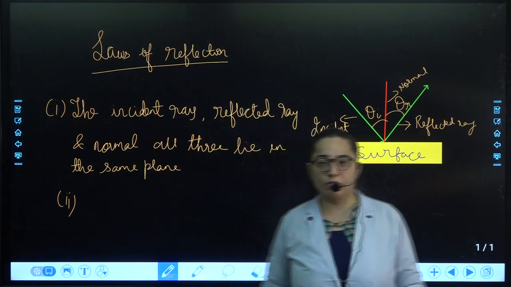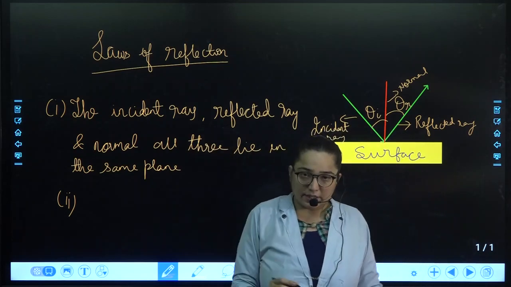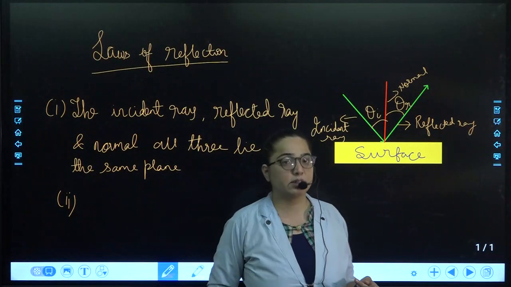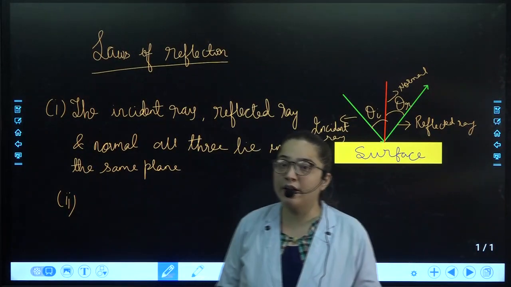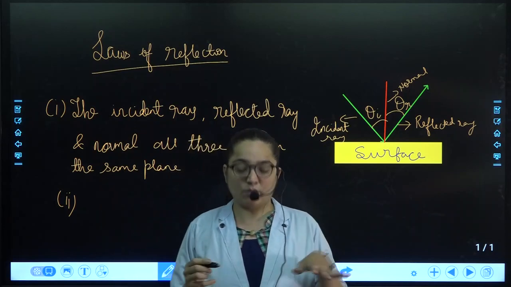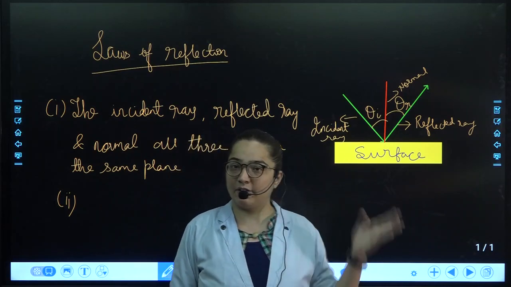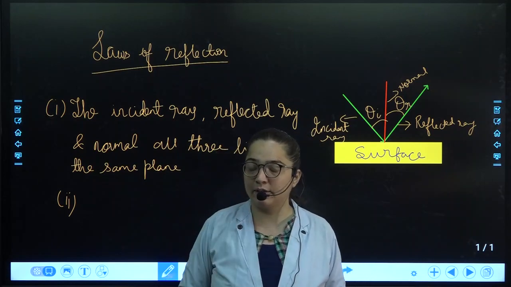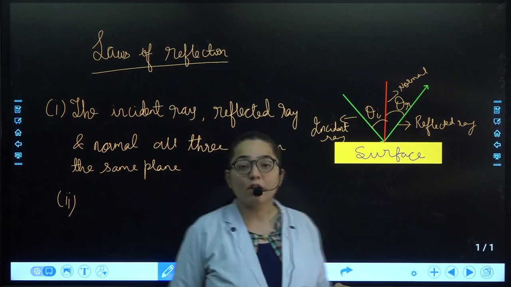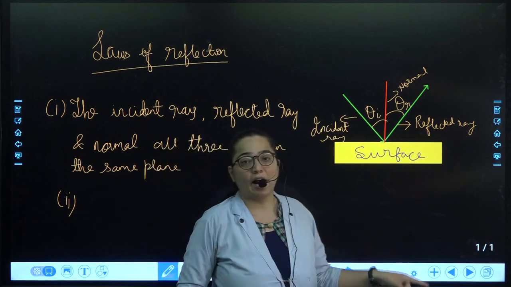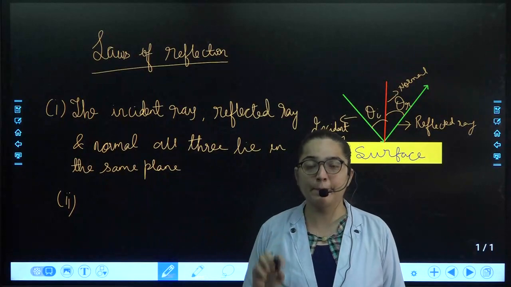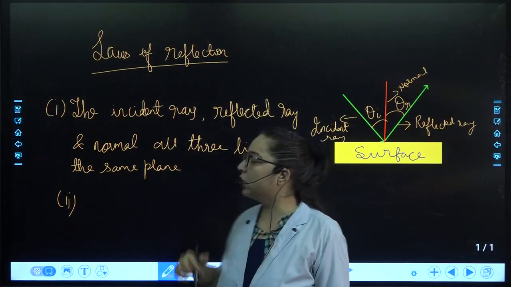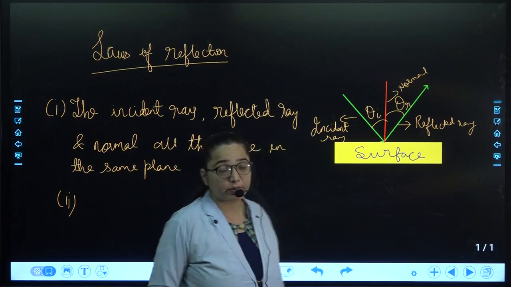What is the first law? Incident ray, reflected ray and normal, all three lie in the same plane. What is the incident ray? The ray which is incident on the surface. What is the reflected ray? The ray that is getting reflected from the surface. And the normal is the perpendicular drawn at the point of incidence. All these three lie in one same plane. That is the first law of reflection.